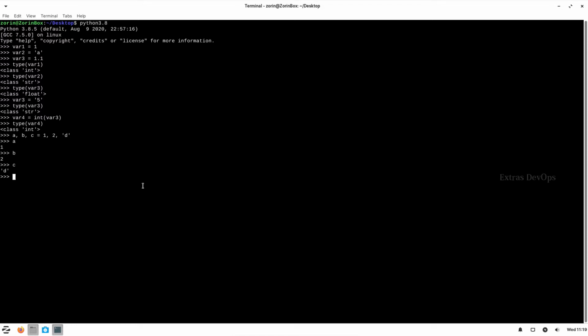Whenever we create a variable, there will be a memory space held for that variable, and if we want to release that, or if we decide that no more this variable is required, we can delete that variable also. Now if we try to print variable c, it will not be found because we have already deleted it. So this is how you create variables, assign values to it, and you can perform actions on that.